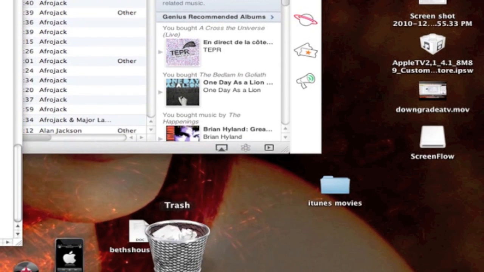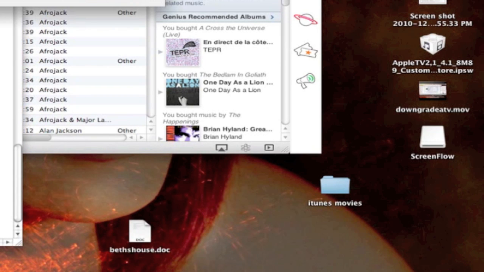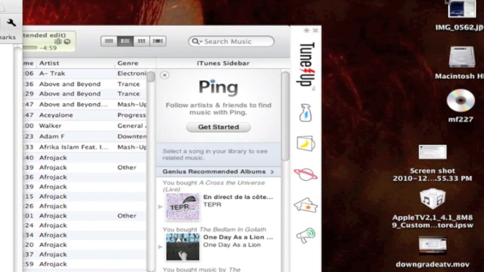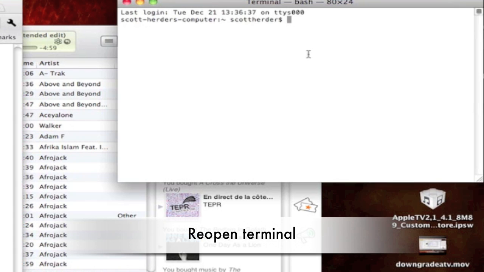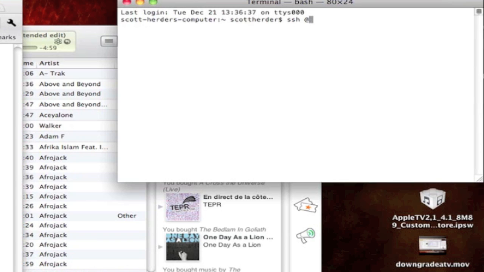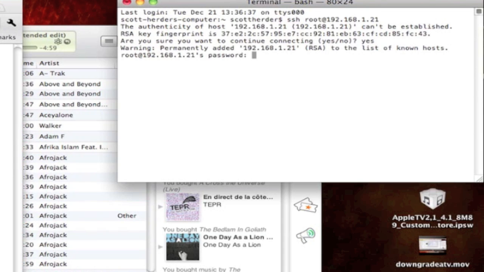Empty out the trash. And open up terminal and re-SSH into your Apple TV and follow the prompt. Type yes, and it'll go back to the default password of Alpine, so I encourage you to change that.